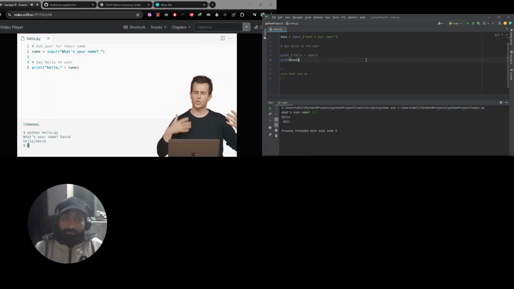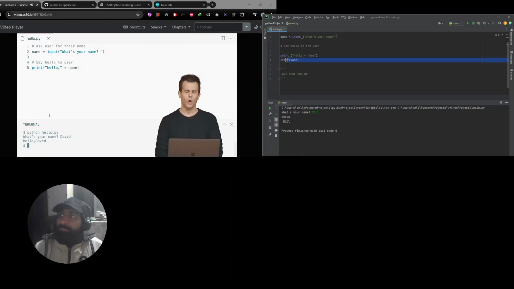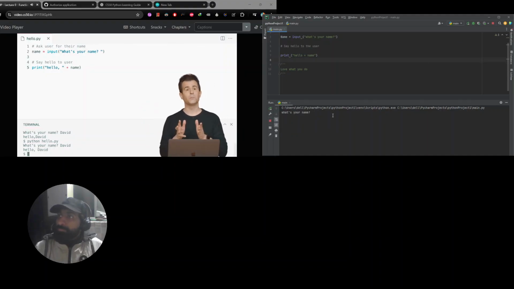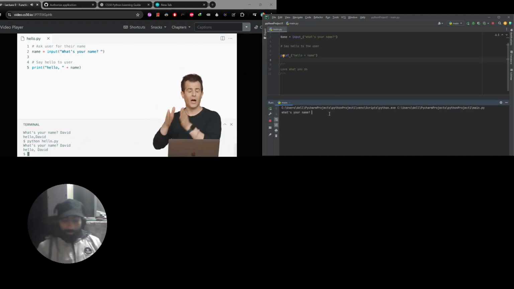There's a missing space, but let's just use some intuition here. Well, if I'm missing the space after the comma, why don't I go ahead and just add it manually here? Let me now rerun the program, python of hello.py, enter, David, enter, and there we go. Now we have something that looks a little prettier in terms of English grammar, hello, comma, space, David.